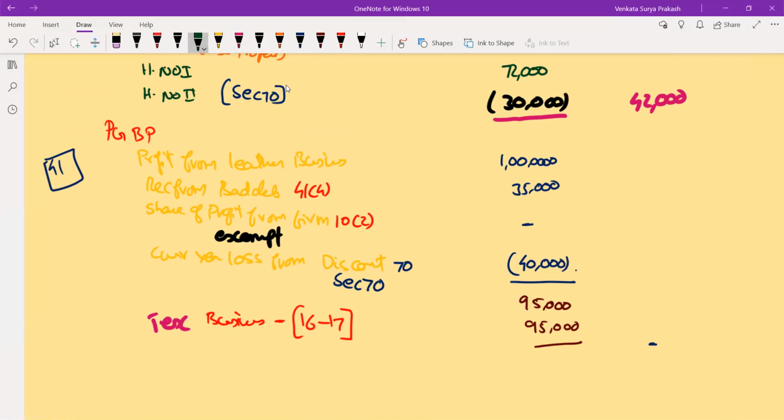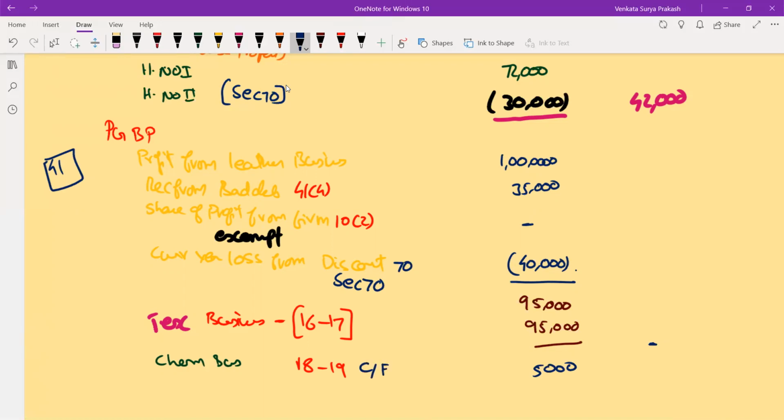And not only this, you are also having a loss from the chemical business. This was raised in the year 18-19. This loss was amounting to 50,000. So what we'll do?